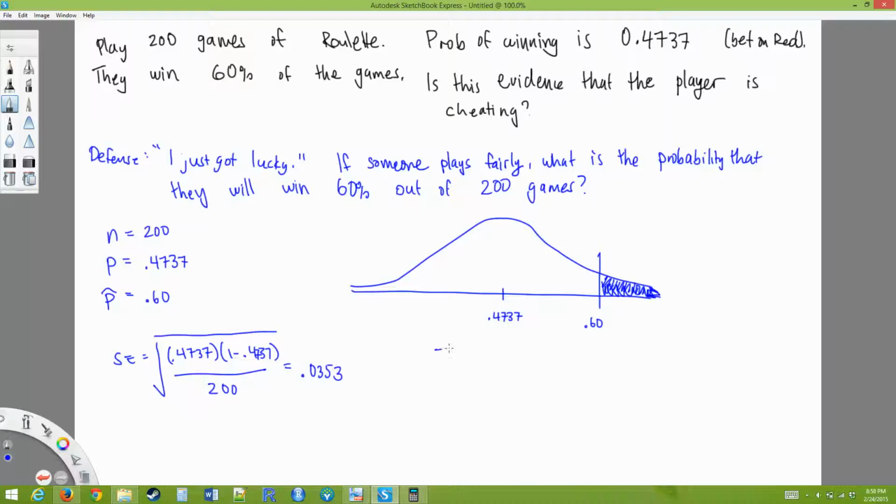Okay, and we get our z-score. We're going to do z is 0.60 minus 0.4737, divided by 0.0353.